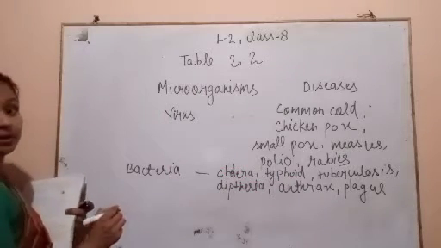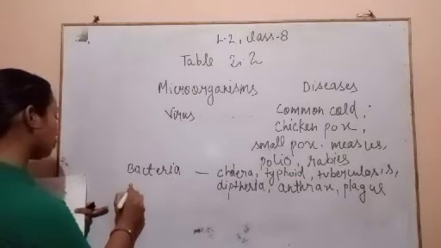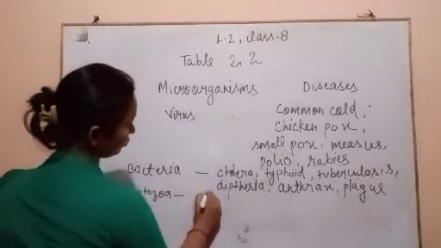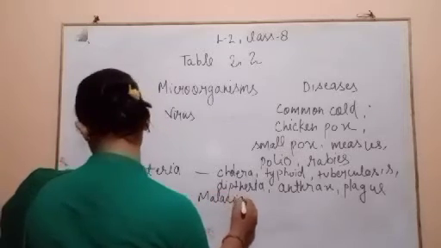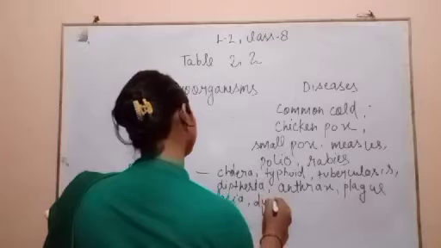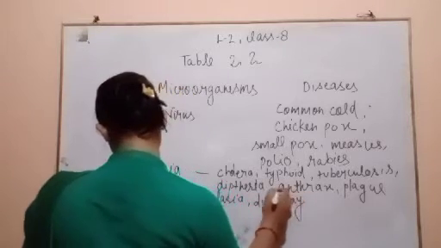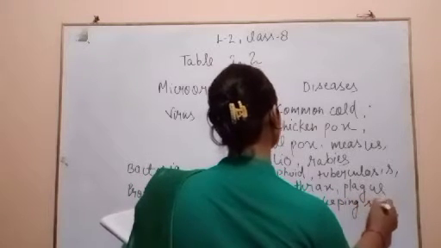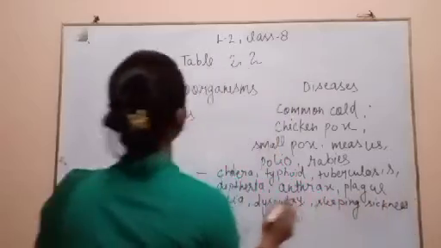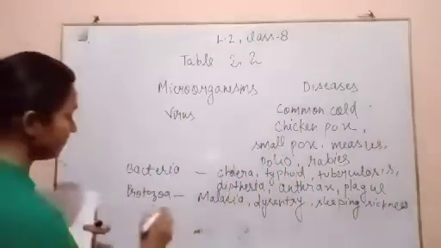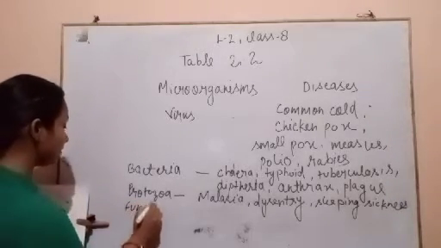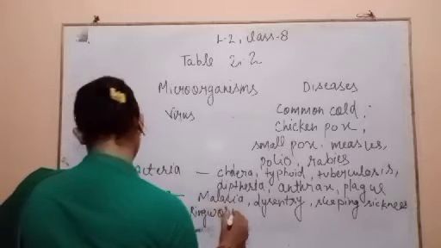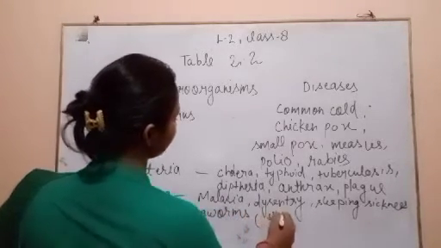Then protozoa. Diseases spread through the protozoa are malaria, dysentery, sleeping sickness. And then next are the fungi, and through the fungi you can see ringworms, which are skin diseases.